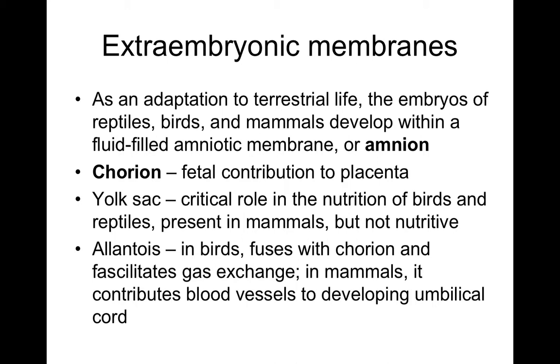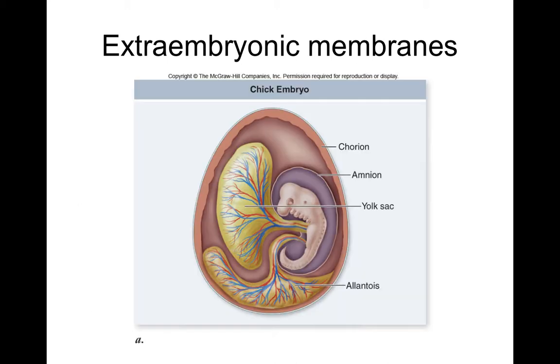As an adaptation to terrestrial life, the embryos of reptiles, birds, and mammals develop within a fluid-filled amniotic membrane, or an amnion. The chorion is the fetal contribution to the placenta. The yolk sac plays a critical role in the nutrition of birds and reptiles. It is present in mammals, but not nutritive. Allantois in birds fuses with the chorion and facilitates gas exchange. In mammals, it contributes blood vessels and the developing umbilical cord.